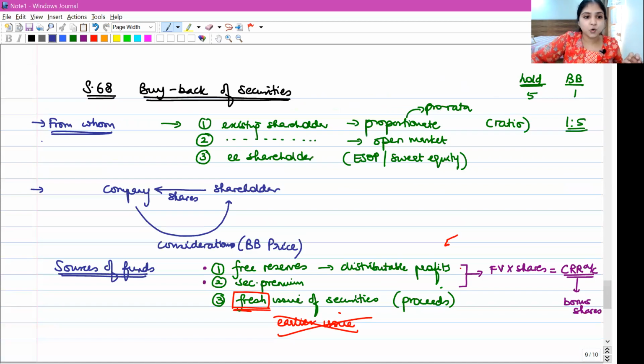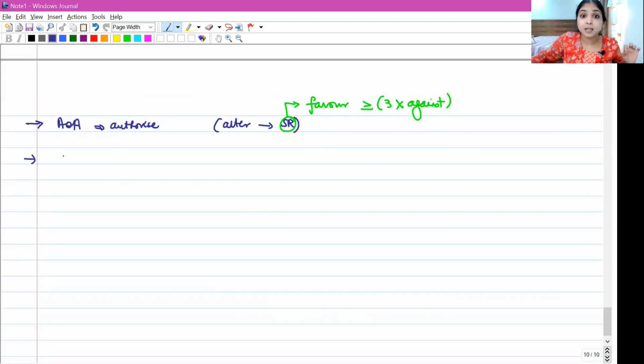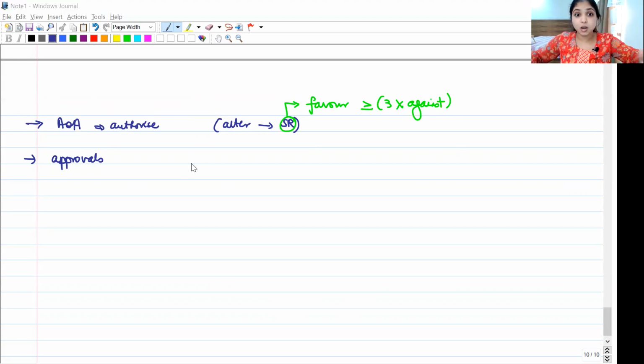Now listen, the fourth point under buyback. We need some approvals. Whose approval we need depends on how much money we are going to spend on buyback. The total funds which we are going to spend on buyback is nothing but buyback price into how many shares we are going to buy back. Basically, the total consideration the company is going to pay for the buyback.